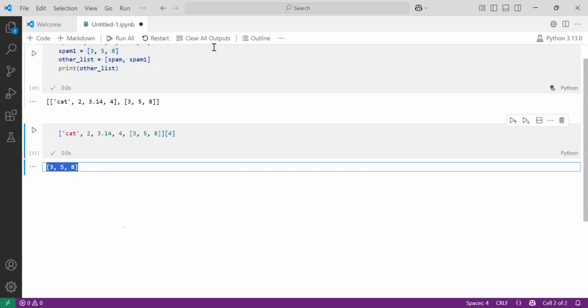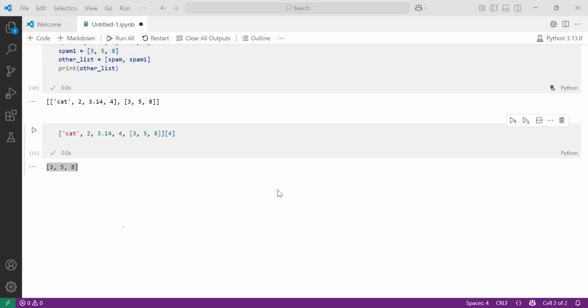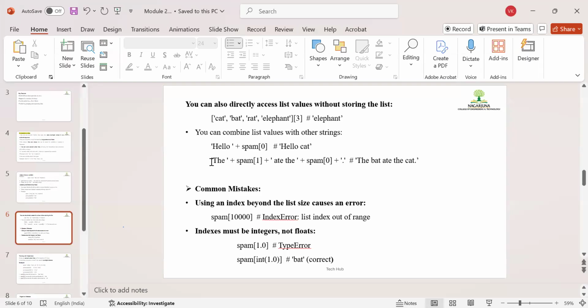And what is your question? That I will explain in the next class, because today we have less time, only 5 minutes. I will explain these topics also. We have even multiple indexes, multiple lists, and you want to reverse it. It is all very easy. There is something called slicing. When I explain slicing, at that time I will explain this topic. There is a lot more we have to go through. This is the first lecture only, and I'm stopping here. From the second class, I will start from this particular point.